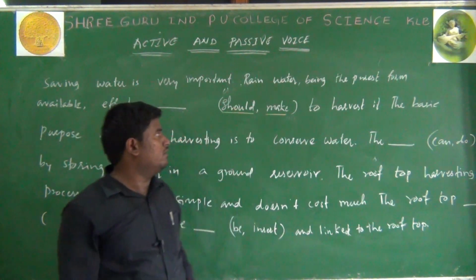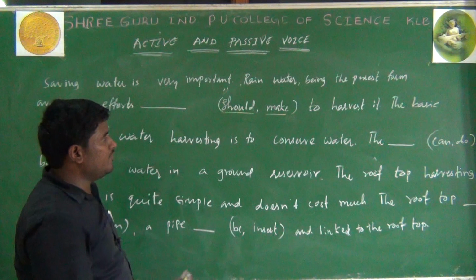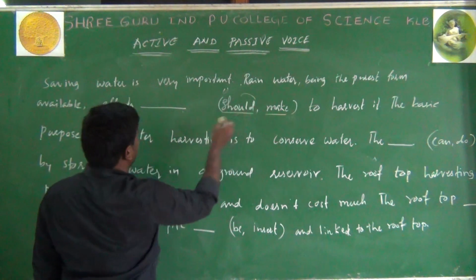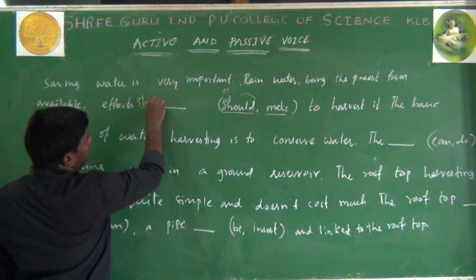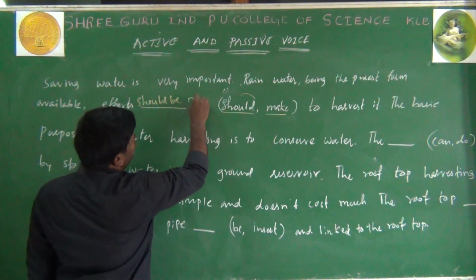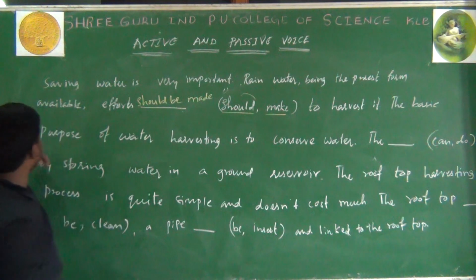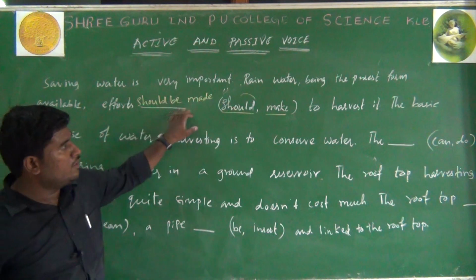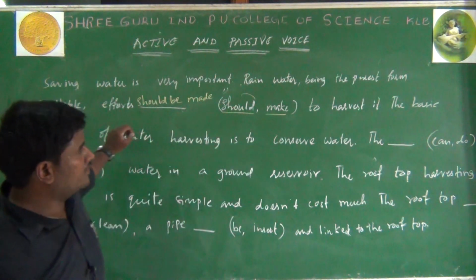These are modal auxiliary verbs, and after them we should use be. Should be made. The answer is: efforts should be made to harvest it.